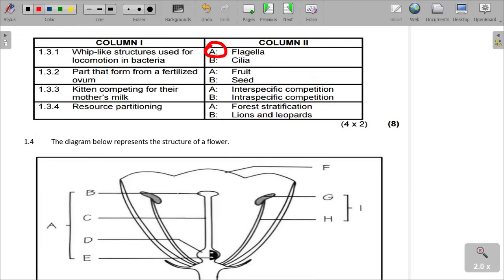And then the part that forms from a fertilized ovum. When an ovum is fertilized, we are saying this is in plants. Which part is formed from a fertilized ovum? The fruit. I remember this one.